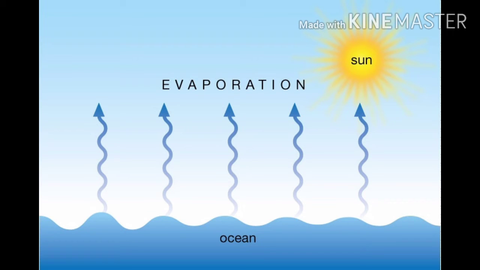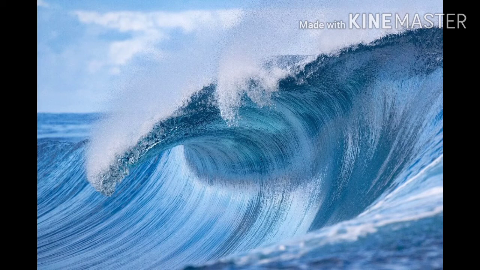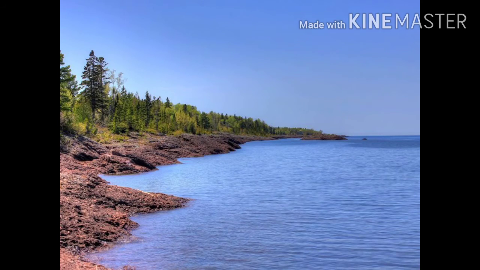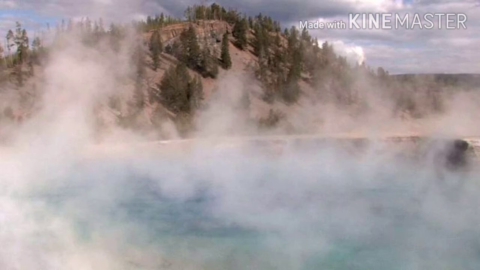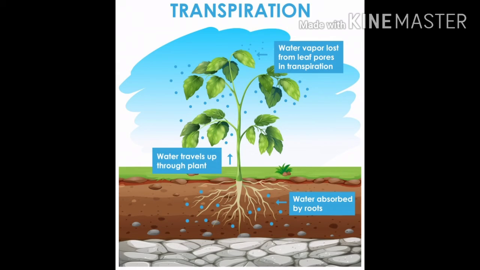Many studies reveal that the oceans, seas, lakes, and rivers provide nearly 90% of the moisture in the atmosphere through evaporation, and the remaining 10% is contributed by plants through transpiration.